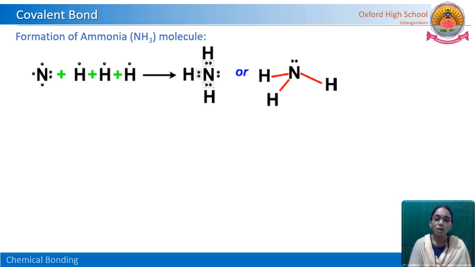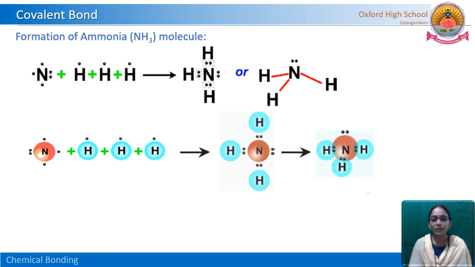That is called a lone pair. Lone means single. They are not forming any bond with any other atom. But the three hydrogen atoms formed bonds with nitrogen. See here, we can write like this, and the lone pair,